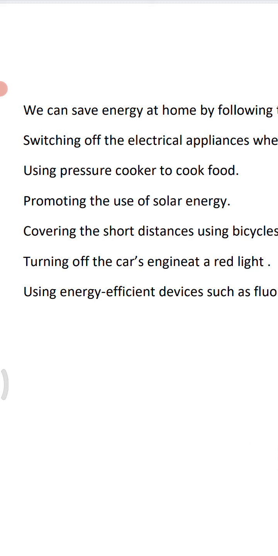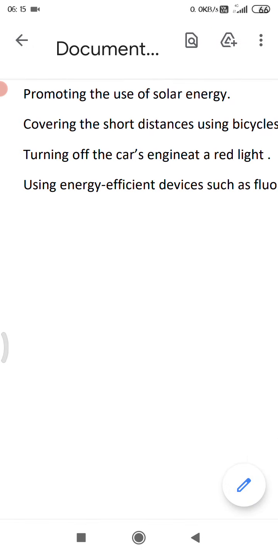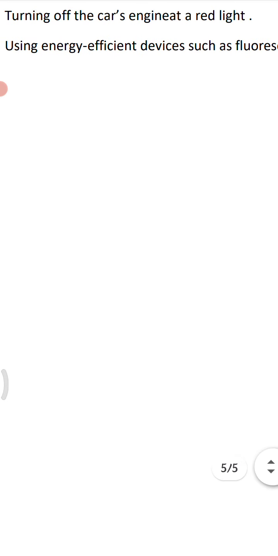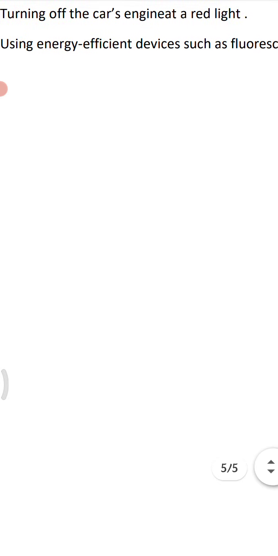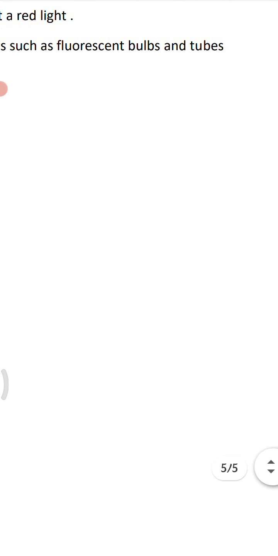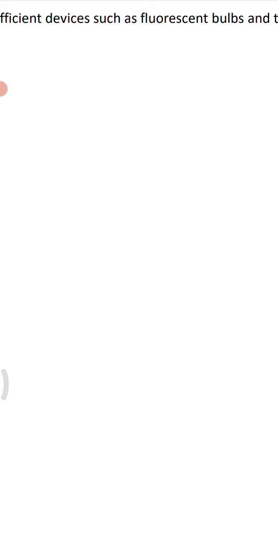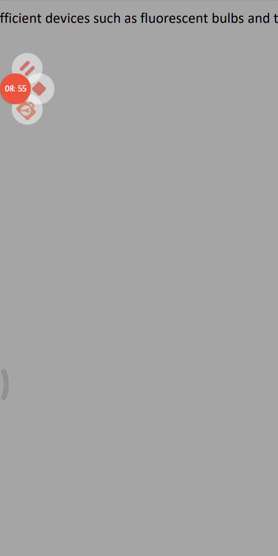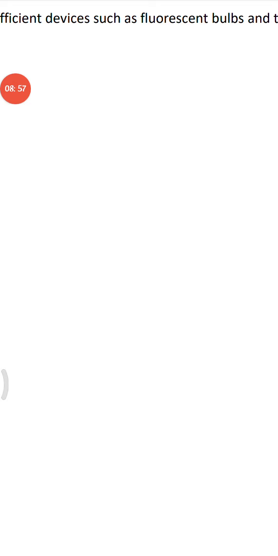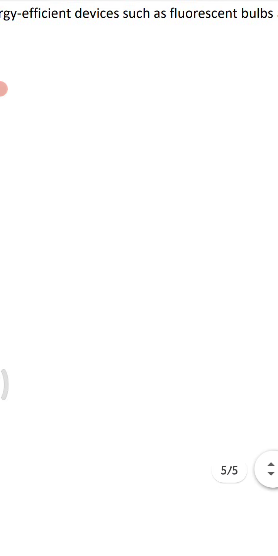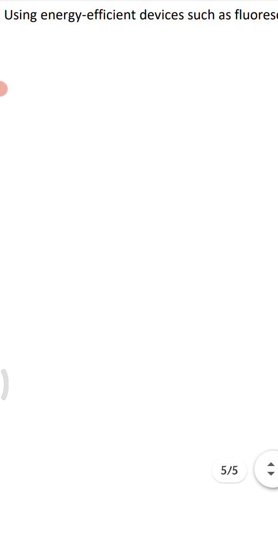Next, turning off the cars. Sorry, you remove this, I'll remove this point. Next is using energy efficient devices such as fluorescent bulbs and tubes. So CFL, these are in use these days, and people are utilizing these bulbs and tubes. We should use this, because these consume less energy, less power.